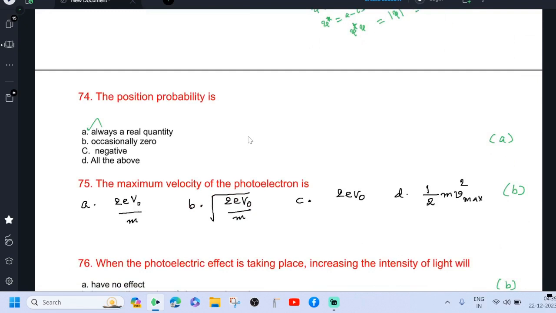The maximum velocity of the photoelectron is the root of 2eV0 by m, because half mv square is equal to e into V0. v square equal to 2eV0 divided by m, then v equal to 2eV0 divided by m inside the root.